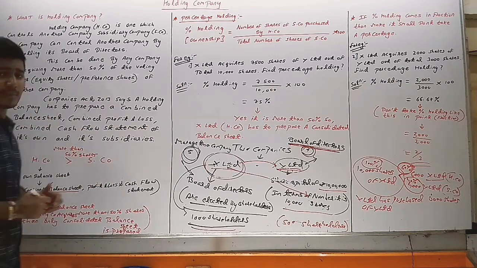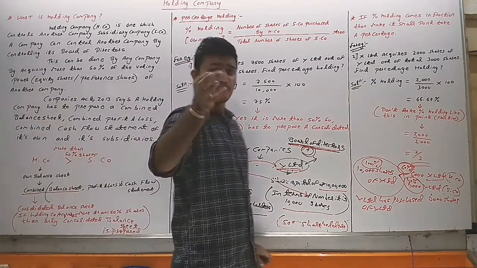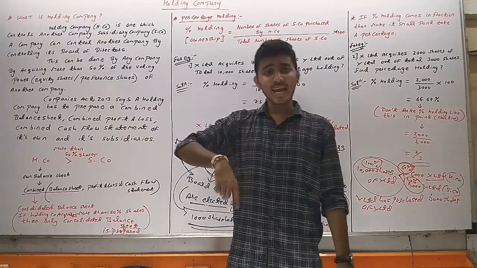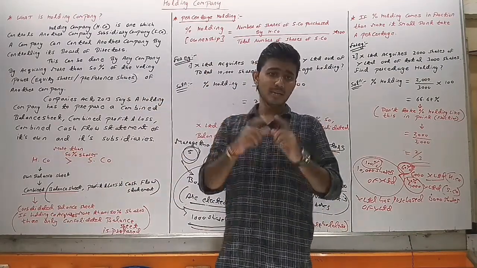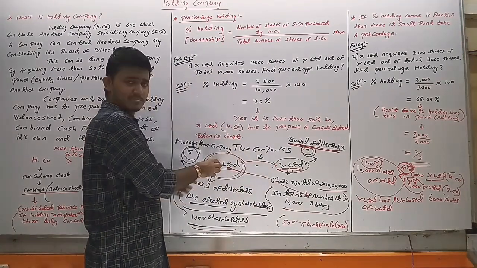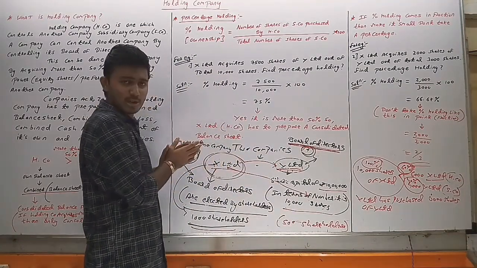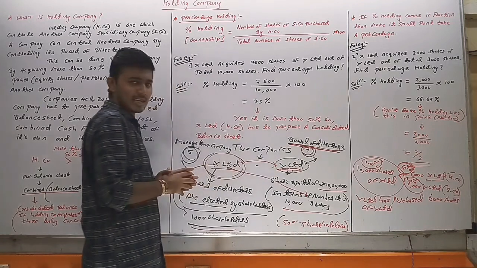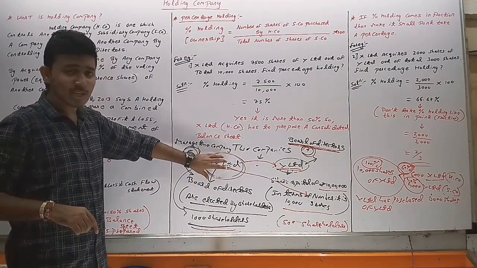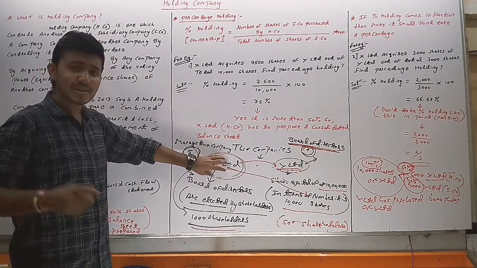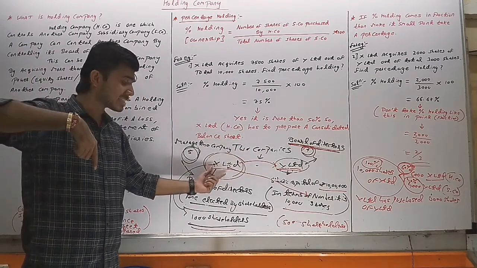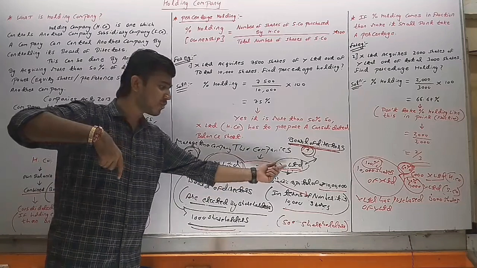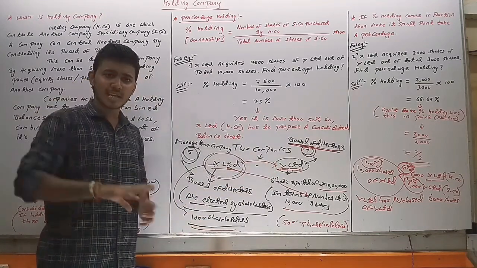If the holding company acquires more than 50% shares, then only the holding company will prepare a consolidated balance sheet. It means X Limited, which we have taken in our case as the holding company, and Y Limited as the subsidiary company. Why is X Limited known as the holding company? Because X Limited has acquired more than 50% shares of Y Limited. So X Limited becomes the holding company and Y Limited becomes the subsidiary company.